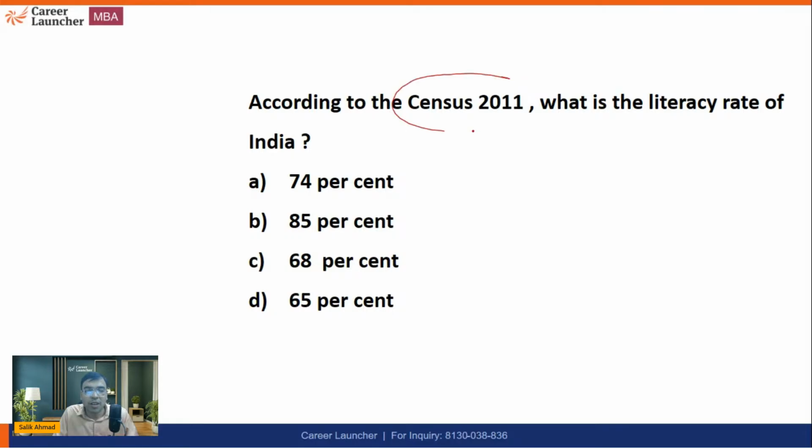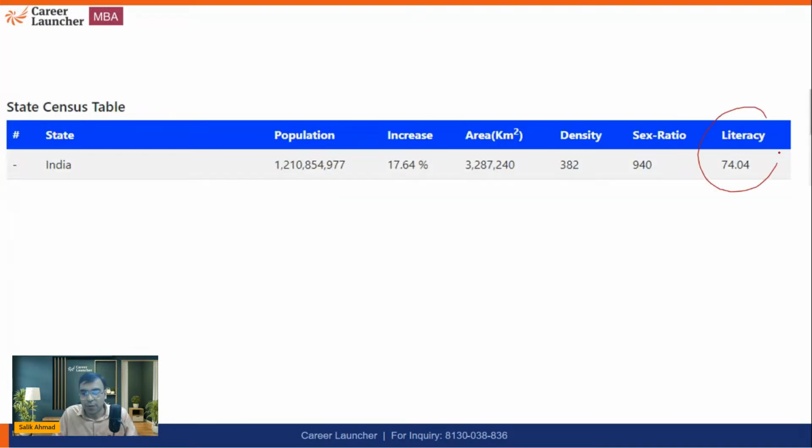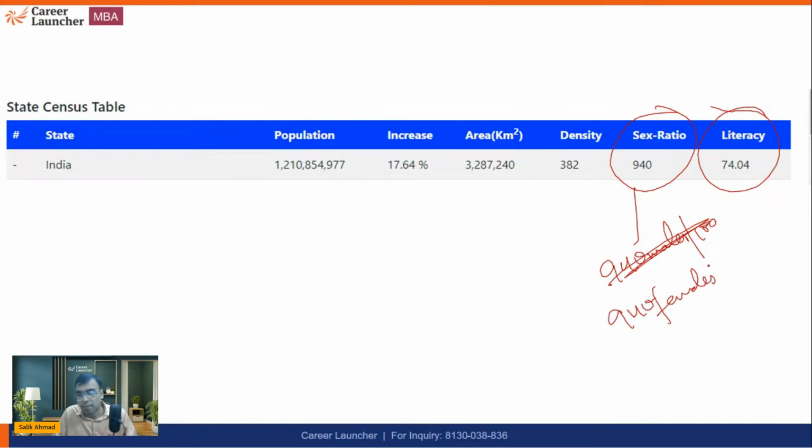According to census 2011, what was the literacy rate of India? If you know the answer, I'll be very happy to know. The right answer is 74%, 74.04%. The sex ratio was somewhere around 940. 940 means 940 females per 1,000 males. That is what the idea is. Density is 382 at the overall India level. So 382 persons per square kilometer. That is what it means.